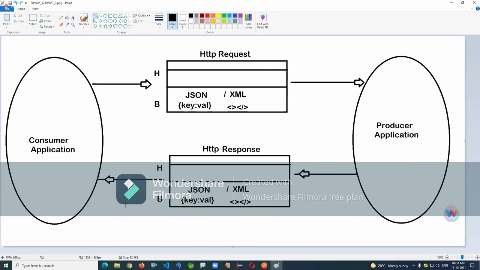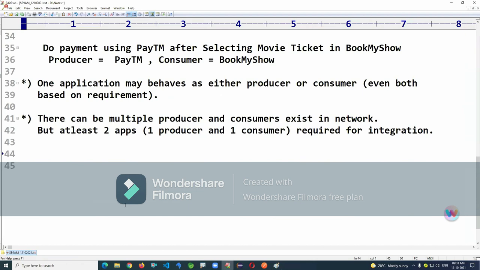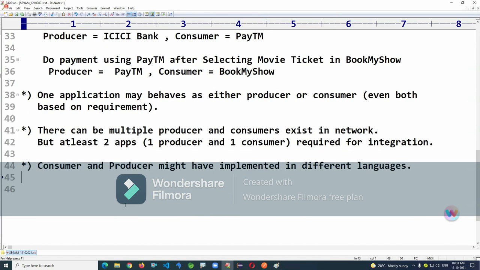Now understand, consumer and producer might be implemented in different languages. Of course, the same language is possible too, but in the majority of cases they are different. Say the producer is .NET and the consumer is something like a Java example.